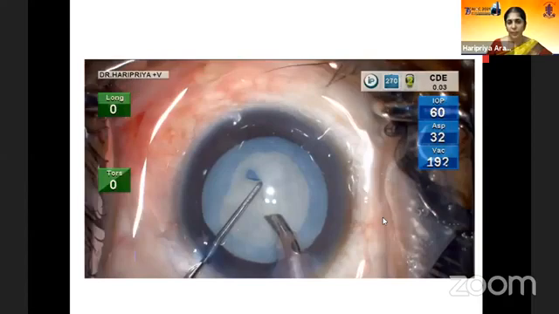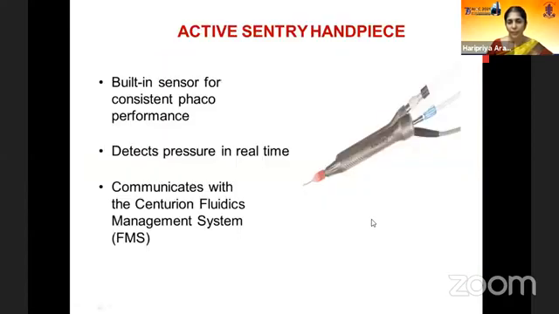So today we now have the Active Sentry as a new technology available. I have been working with the R&D team on this technology for the last 4 years before it was introduced in the market. And I saw an advantage. It definitely added to my comfort and enhanced the patient safety factor as well. Now with this Active Sentry, the handpiece feels almost similar to the existing handpiece, but the difference is that there is a pressure sensor within the handpiece.